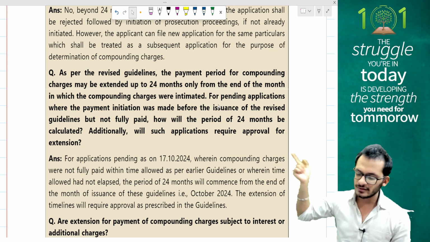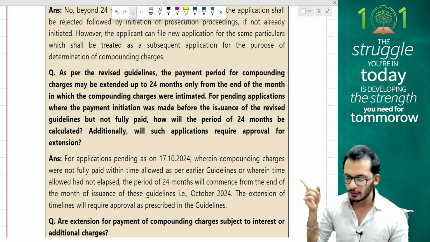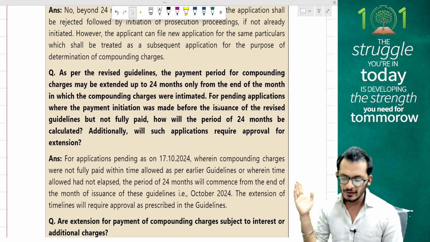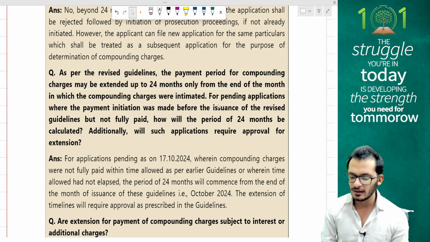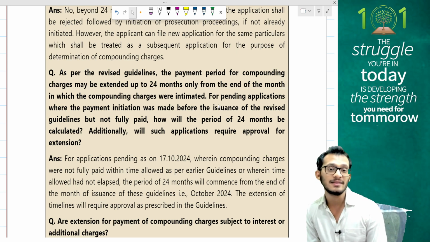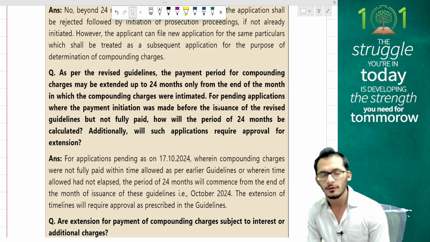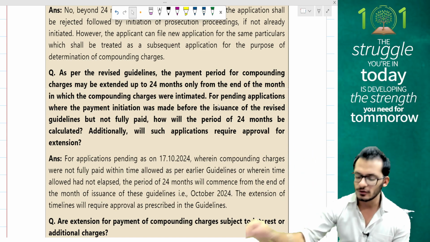It says for applications which are pending on 17th October 24, while compounding charges were not fully paid, where timelines have not lapsed, the period of 24 months will commence from the date of issuance of the guidelines, which means it will start from October 2024. So 24 months starts from the revised guidelines. That is what the new rule says.